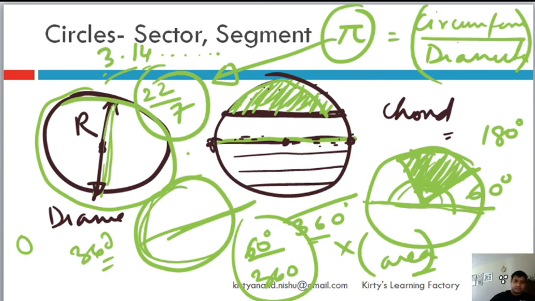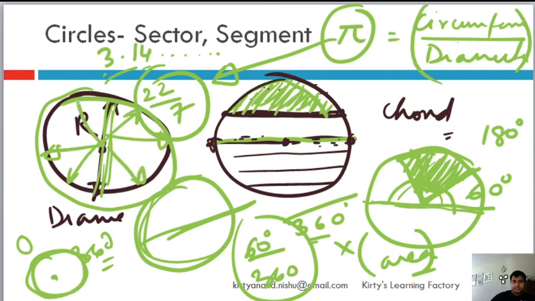And if you have to draw a circle, it's fairly simple. Just go to your geometry box, take out your compass, fix one end, and then just rotate, which means that this radius is constant. This is always constant. So a circle is basically nothing but you fix a point which is the center, and then you draw at a constant distance. All the points on the circle will be at a constant distance from the center, and this distance is known as the radius. I think that covers it.